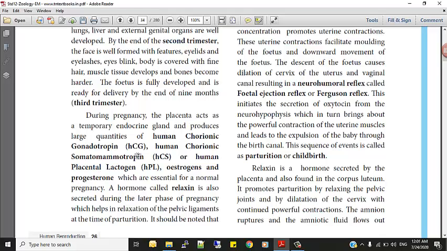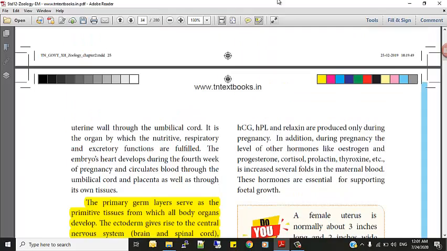So what is the name for these hormones? We can easily call them pregnancy hormones, which are essential for a normal pregnancy. The hormone called relaxin is also secreted during the later phase of pregnancy, which helps in relaxation of the pelvic ligaments at the time of parturition. It should be noted that HCG, HPL and relaxin are produced only during pregnancy. So these are the pregnancy hormones.